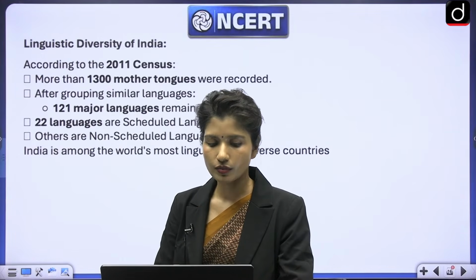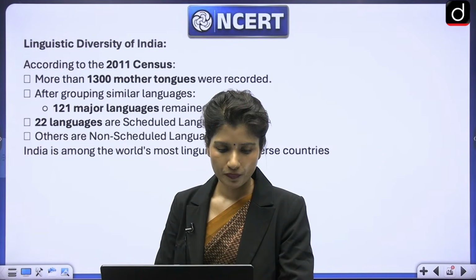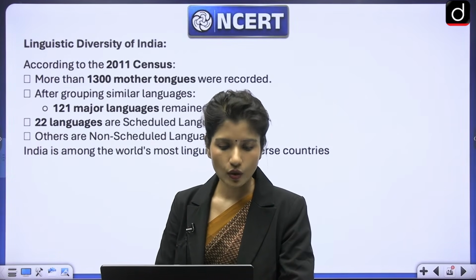Cooperative federalism, right? Okay. What is cooperative federalism? Yes, you can write that also in the answer. That is the right answer. Okay.